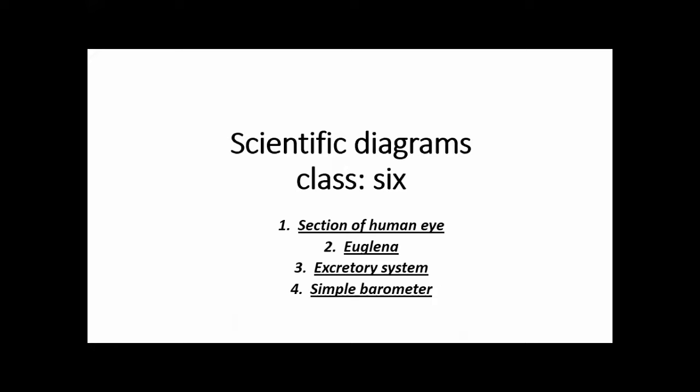And these are number 1, section of human eye, number 2, euglena, number 3, excretory system, and number 4, simple barometer. These are the diagrams which you will learn and practice today. Number 1, section of human eye means internal structure of human eye. Second one is euglena. Number 3 is excretory system, and number 4 is simple barometer.